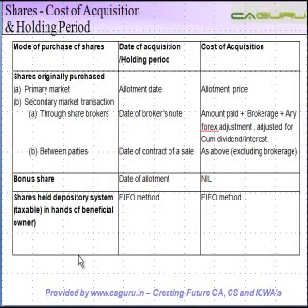Let's understand that in case of shares, how do you ascertain the cost of acquisition and the holding period? Again, as usual, before I commence with the explanation, let me explain what I am going to cover here. There's always a company and a shareholder.